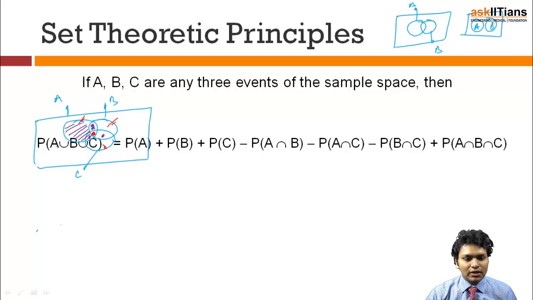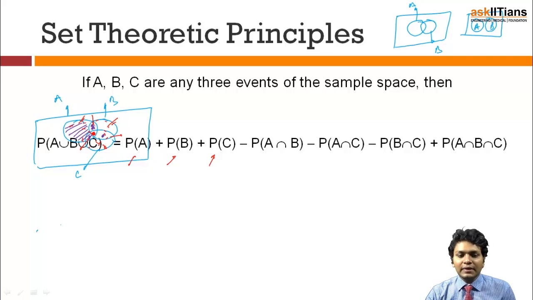So let's start counting what is A union B union C. I need this complete thing. If I am adding A, adding B, adding C, what I have done is twice counted this common area, this common area and this common area. So I need to subtract this because I have added it twice.